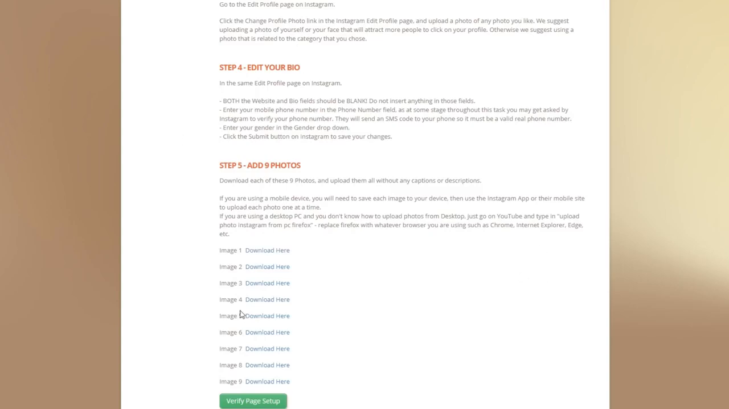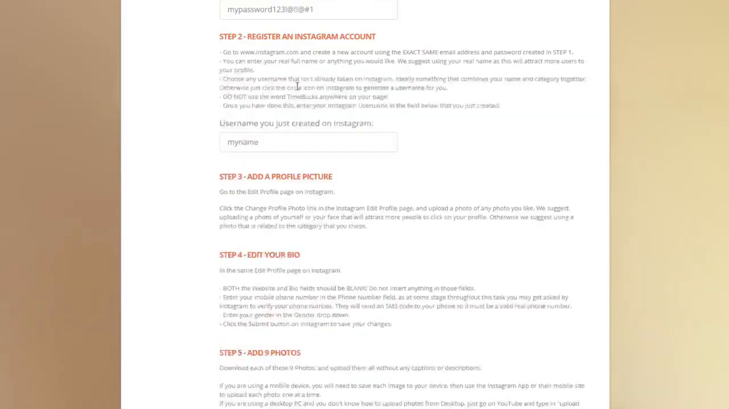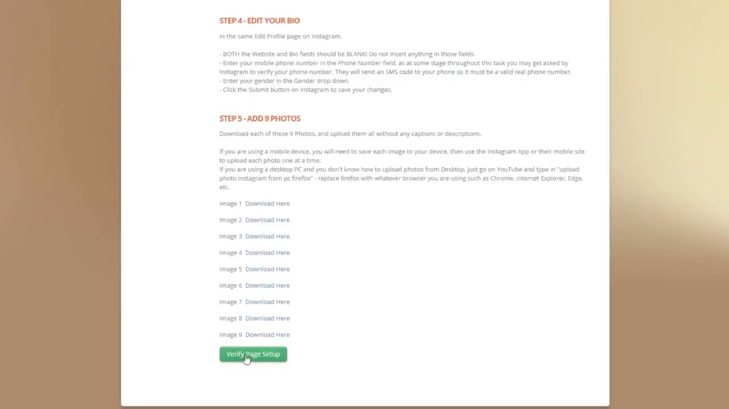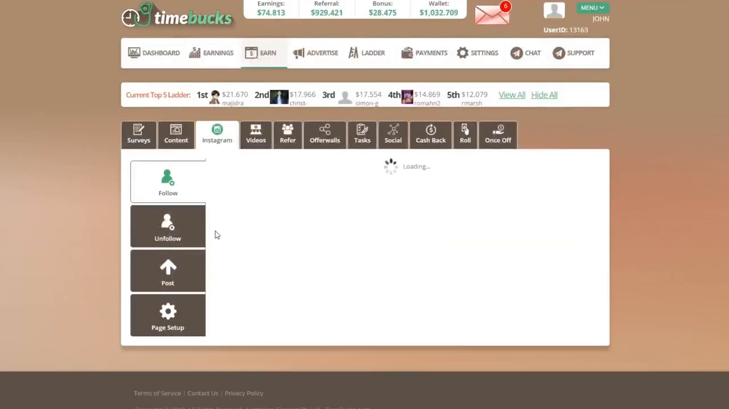Once you've done all of the steps and you've uploaded your 9 images, just click verify page setup. We will then scan your profile to make sure you've done all 5 of these steps correctly, and if you've done it correctly, you'll get a success message. Then you can proceed to the follow tab.